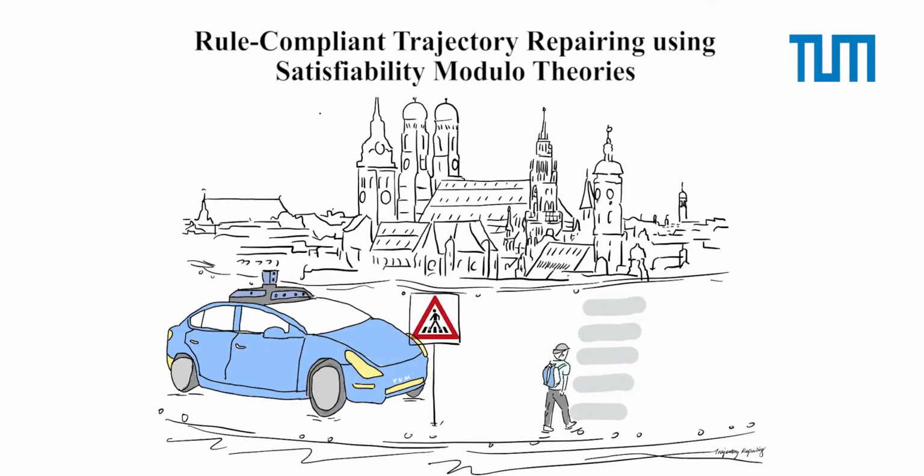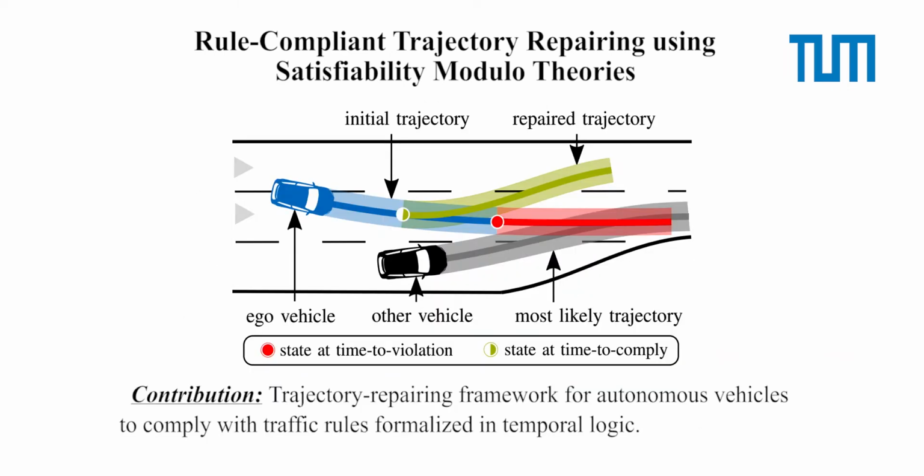Autonomous vehicles must comply with traffic rules. However, most existing motion planners don't consider all relevant traffic rules. Once traffic rule violations of trajectories are detected, there is often not enough time to replan the entire trajectory. To solve this problem, we propose a novel approach to generate rule-compliant trajectories based on a trajectory repairing framework.